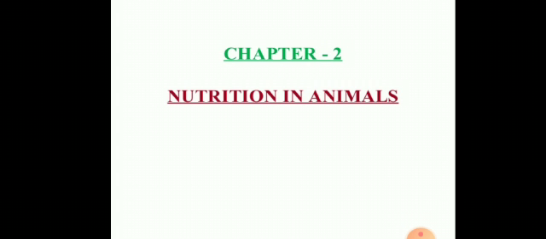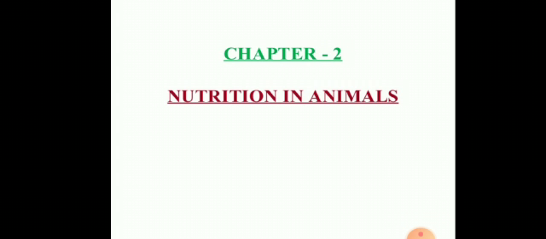Herbivores, students, you know from much earlier time that those organisms which feed on herbs, that means on plants or plant parts, are called herbivores, like grasshopper, caterpillar, a few fishes, cow, buffalo, horse, sheep, goats. These are some examples of herbivores.